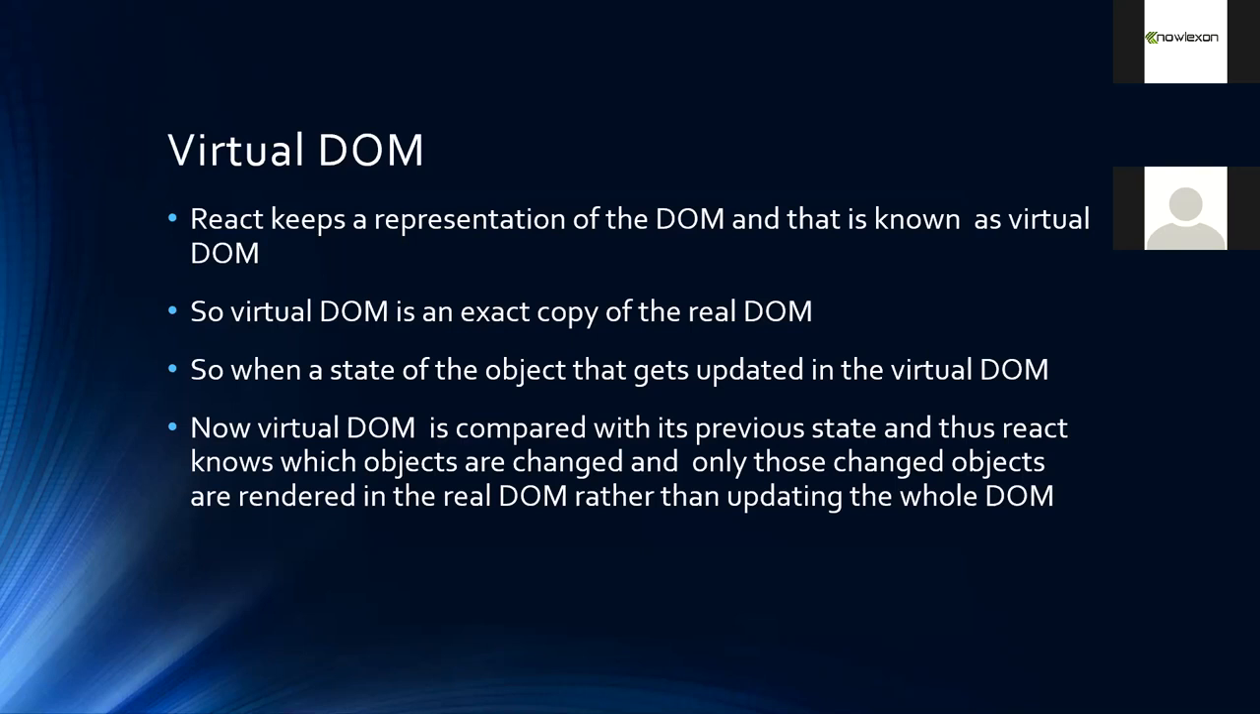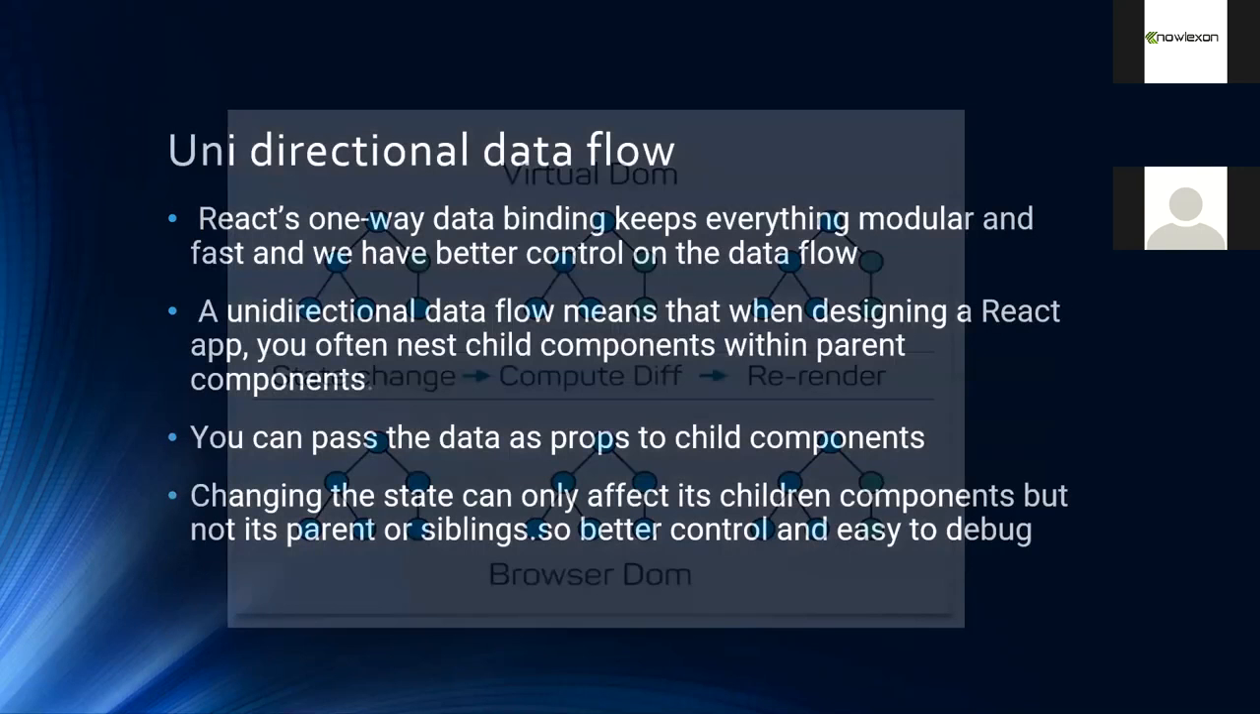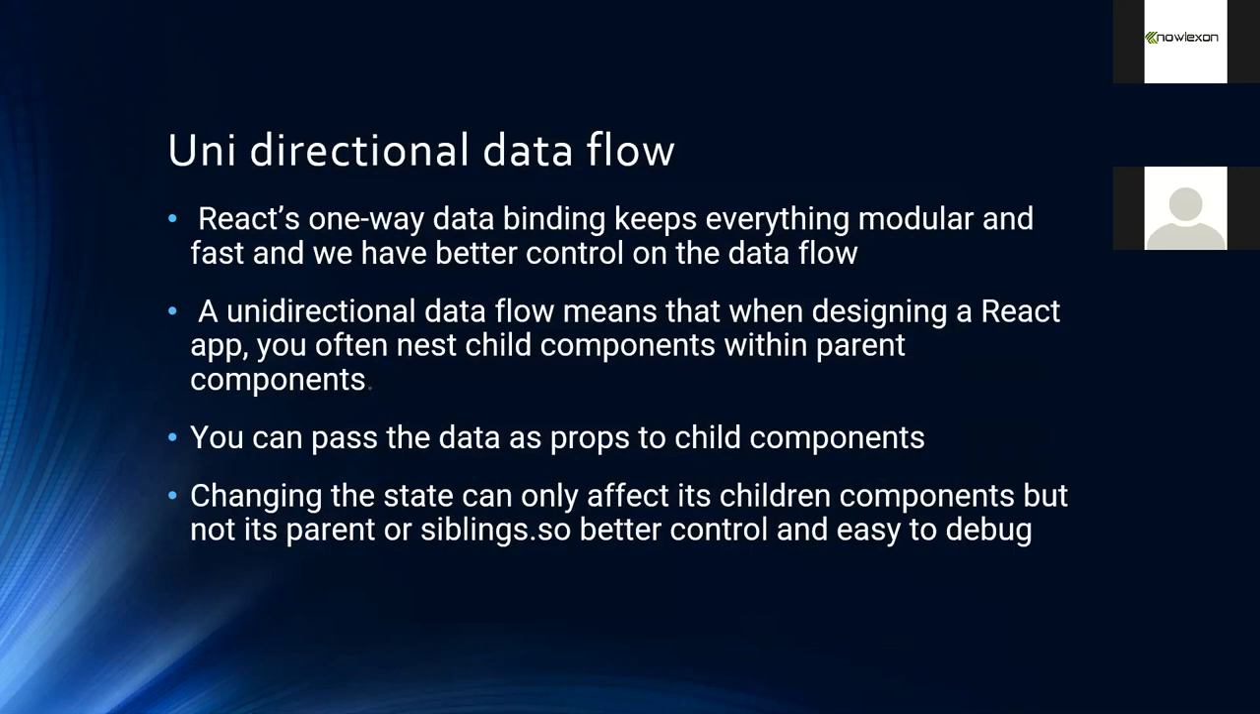One more feature is this unidirectional data flow. That means our data can be passed only in one direction. Suppose we have different components, right? We'll have a parent component and it has many children components. So here you can only pass data from the parent component to the children components. That way you can have better control of the data flow. You are less prone to errors with this unidirectional data flow.